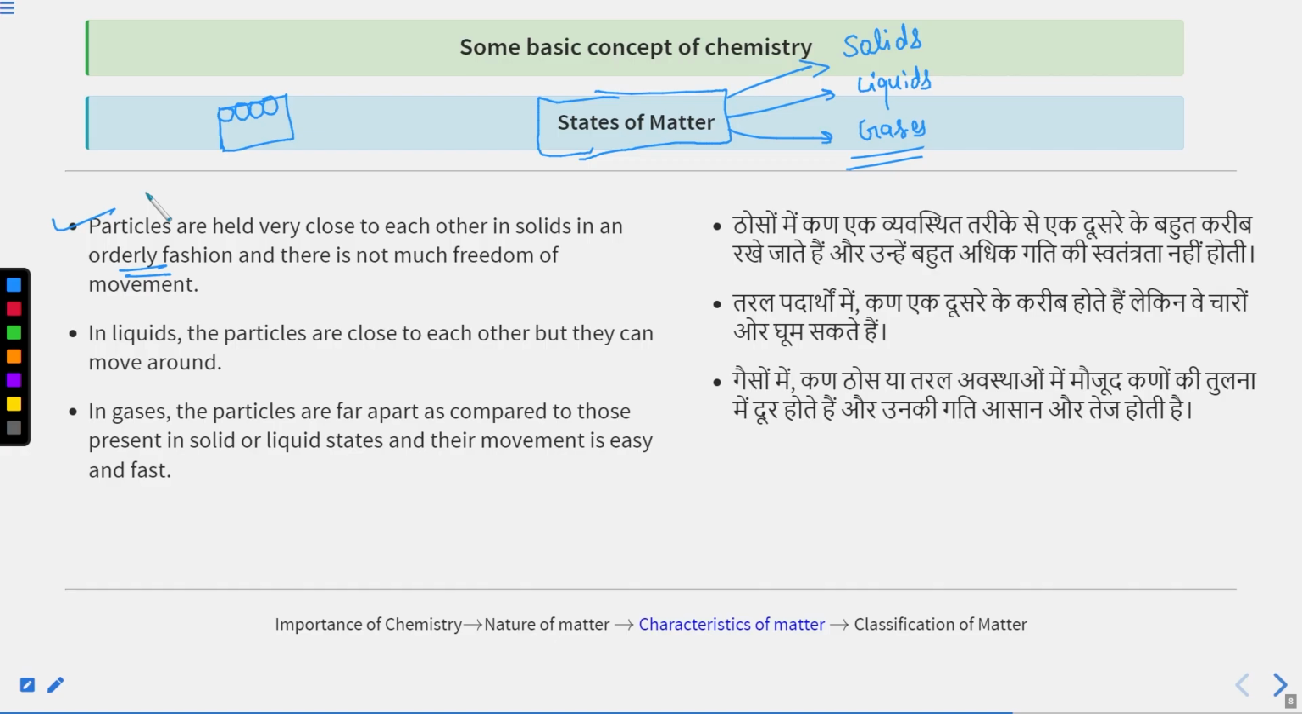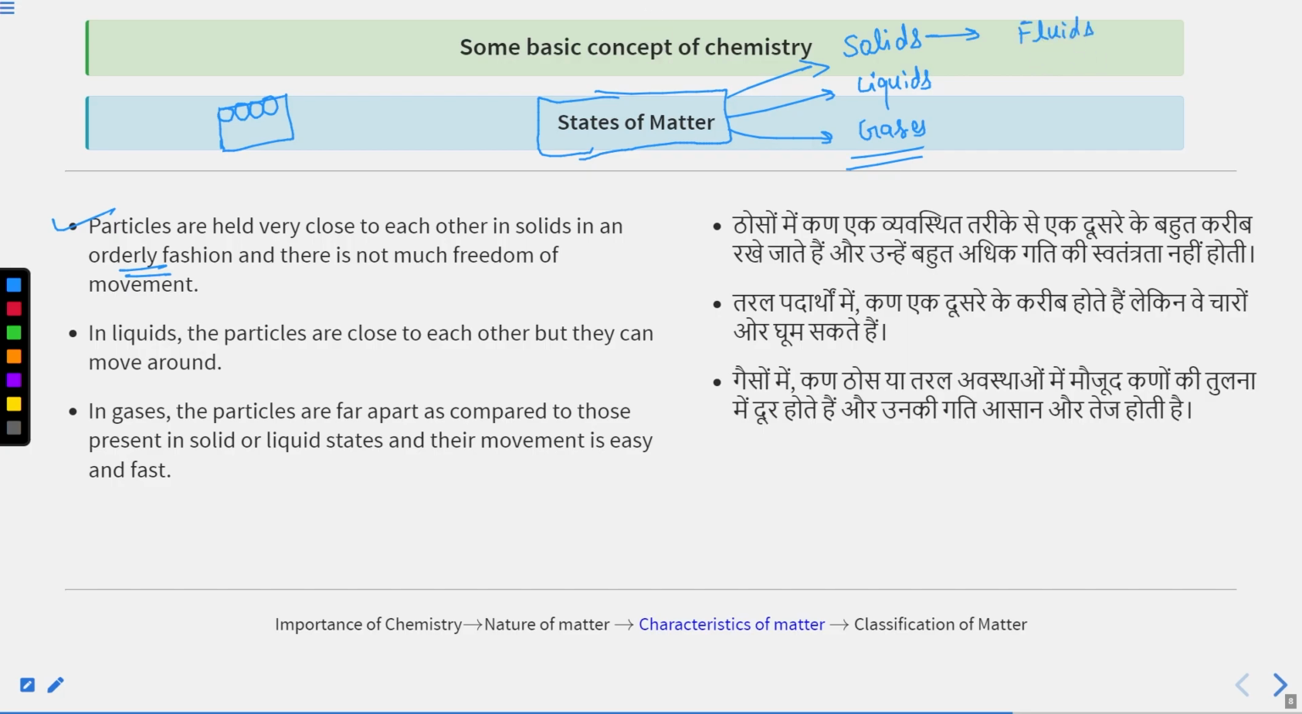Repeating one more time, solids have very less interparticle space. They have negligible interparticle space, but the interparticle forces of attraction are very large in case of solids. The particles of solids are held very close to each other, and also they are arranged in an orderly fashion. Solids are not fluids. They can't flow.